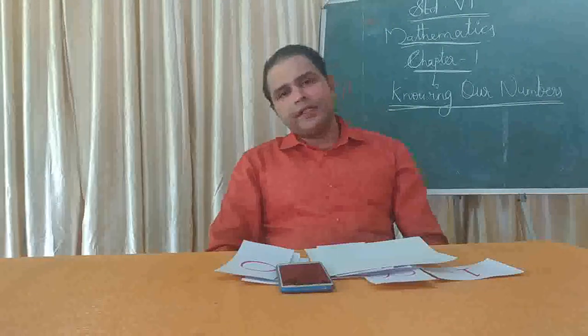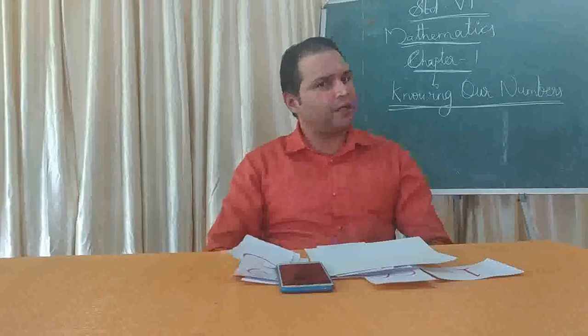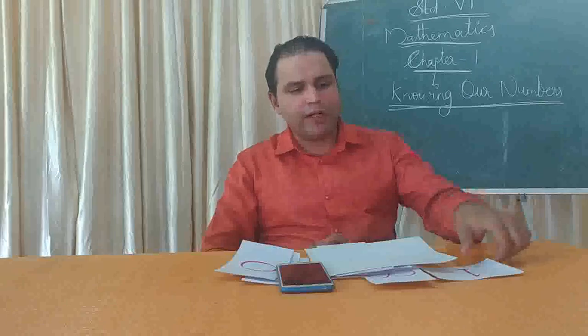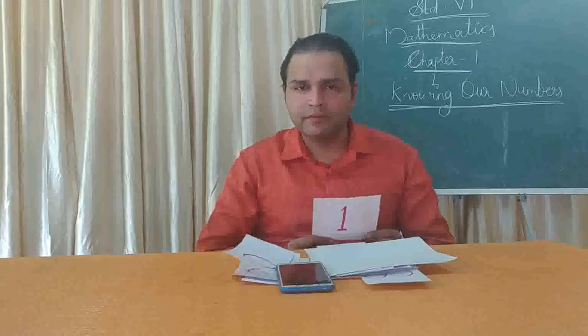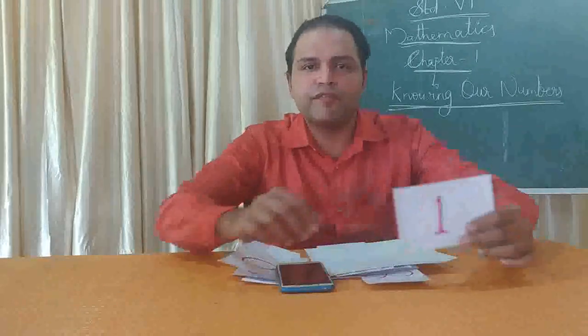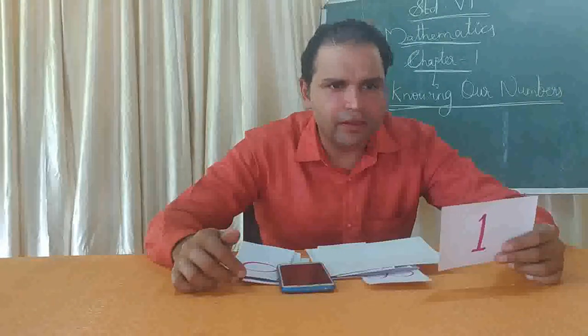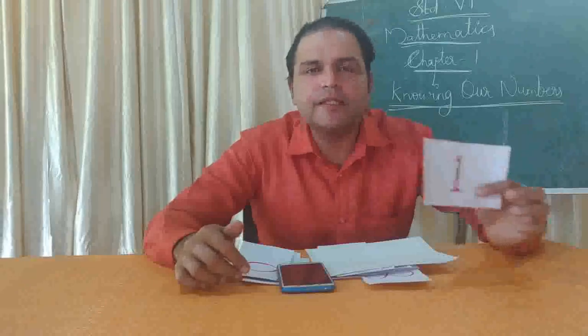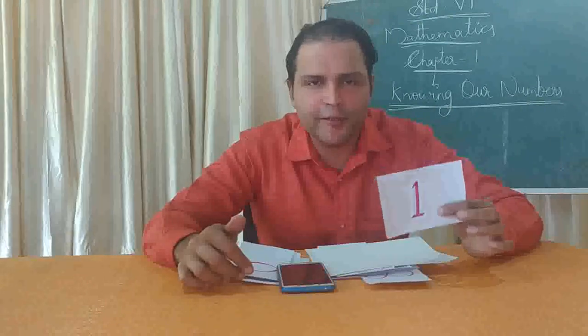I have already told you, counting numbers begin with 1. And the number 1 is the first natural number, and also the smallest natural number.